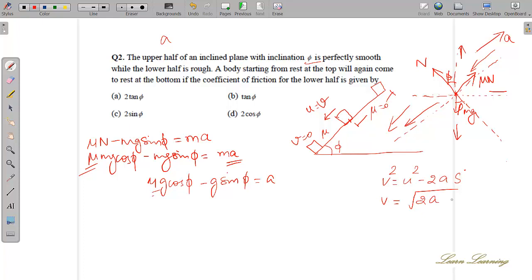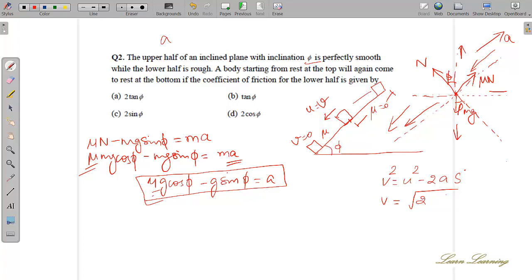So what do you want to assume here? Of d. Okay, so let's say we assume h here. Let's say you're assuming half the distance as h. So let it be h. What is acceleration here? 2as. What is a here? It is nothing but mu g cos phi minus g sin phi. No, that is totally independent. Yes, sure, totally independent.